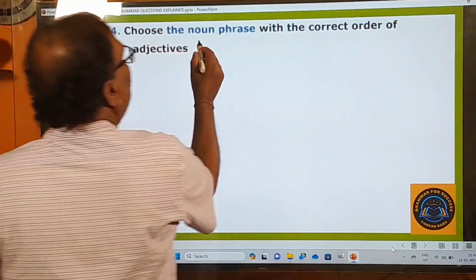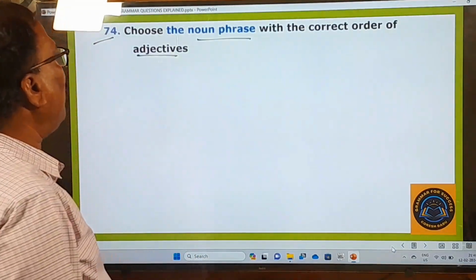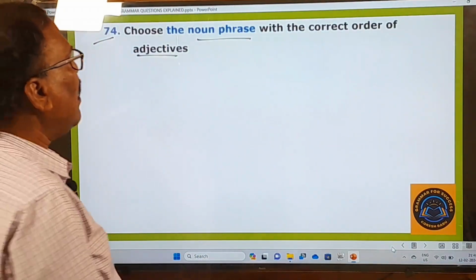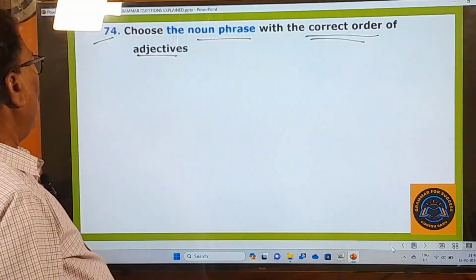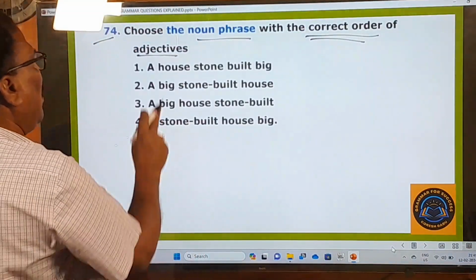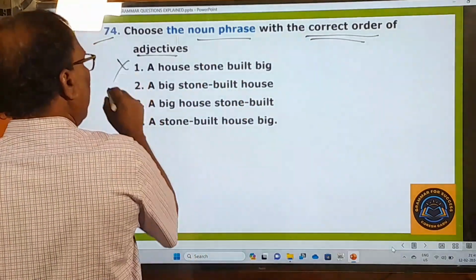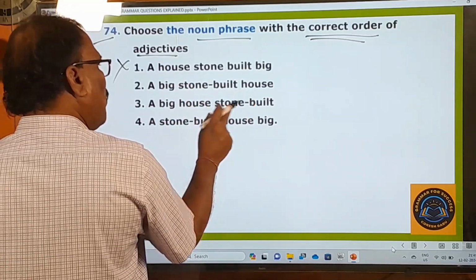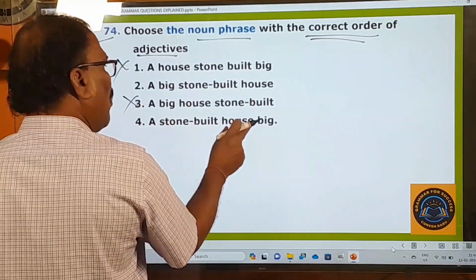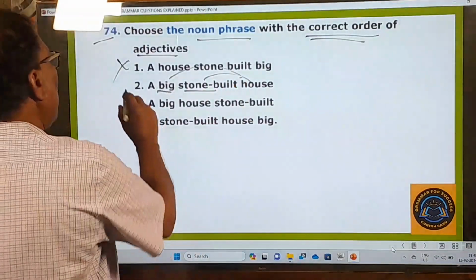Seventy-fourth one. Choose the noun phrase with the correct order of adjectives. Noun phrase. So what are the options given here? A house stone built big. Okay, this is not the right one. A big stone built house. A big house stone built. No. A stone built house big. No. A big stone built house. Okay, this is the right one.